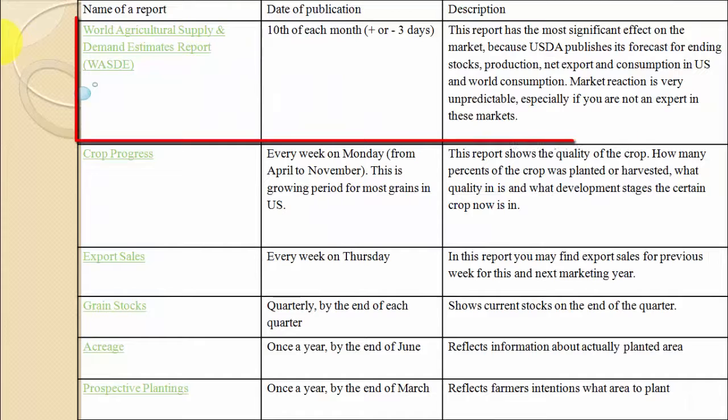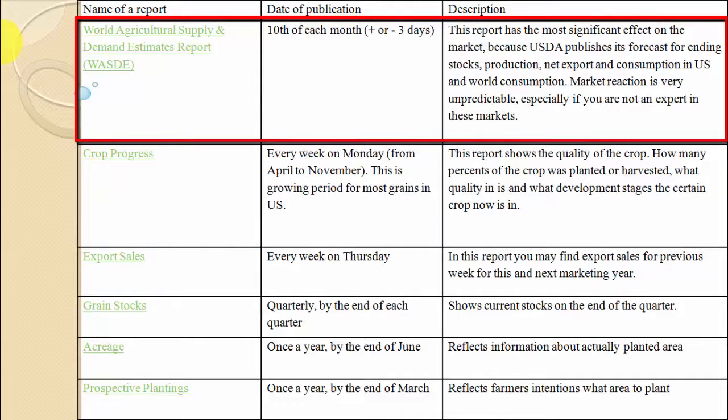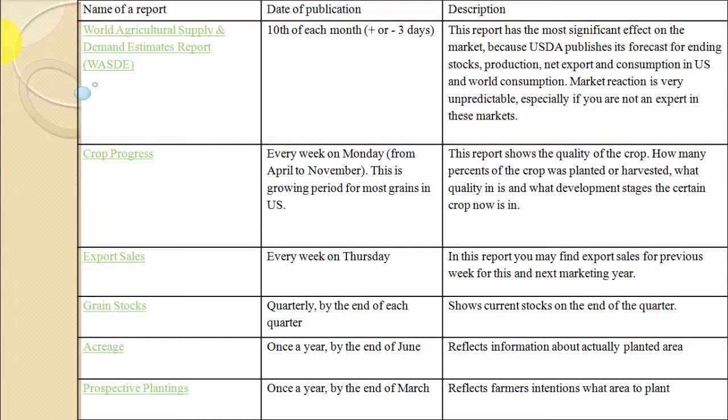They are the World Agricultural Supply and Demand Estimates Report. It's going to be published monthly on the 10th of each month, plus or minus 3 days. This report has the most significant effect on the market because USDA publishes its forecast for ending stocks, production, net export, and consumption in the United States and world consumption. Market reaction is very unpredictable, especially if you are not an expert in these markets.